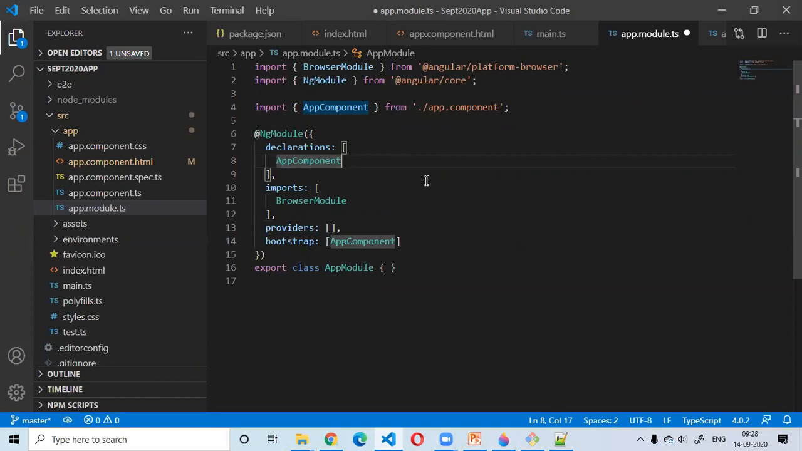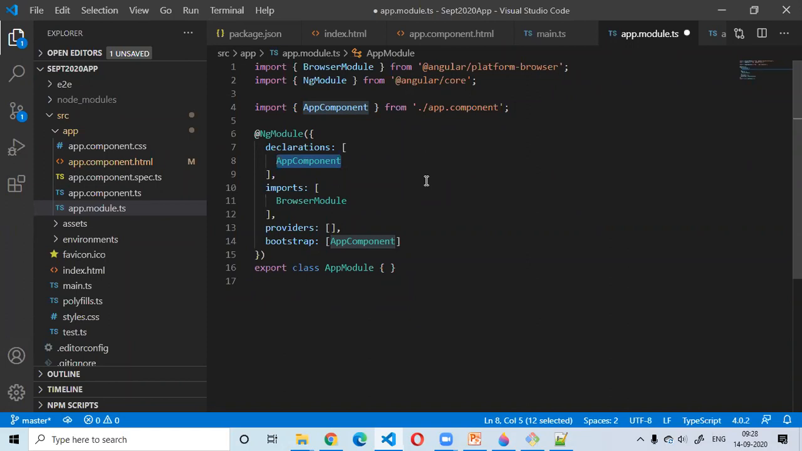Currently we have created nothing. This is the only component we have in our application. As I said, to kickstart your application, you need to have at least one Angular module and one Angular component, right? So that is all we have now. This is the root component, the app component, so it is declared under declarations.